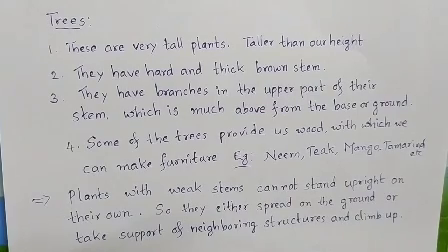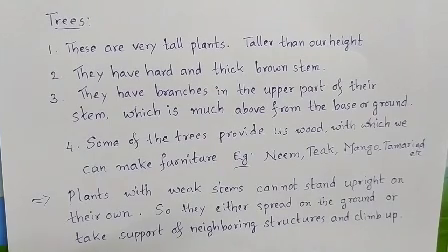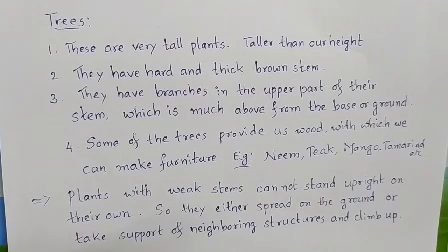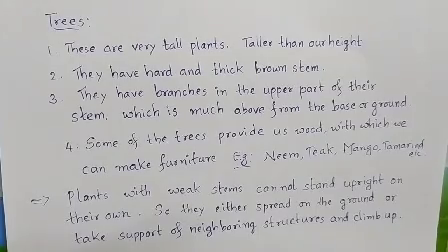They will be climbing up. And you might have seen watermelon, muskmelon, bottle gourd like plants. They do not grow upright by taking the support of neighboring structures. They simply spread on the ground.